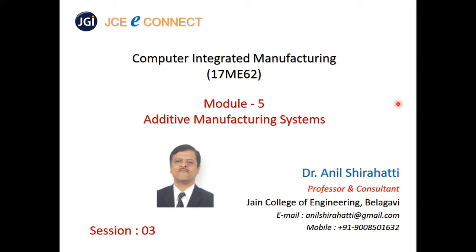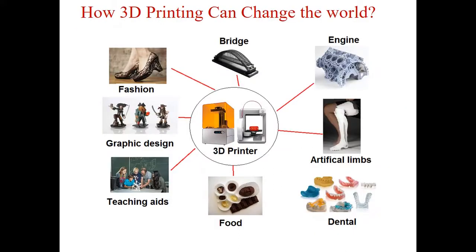So today we'll start with session 3 of additive manufacturing system. In today's class we will be covering the different applications and case studies of additive manufacturing. Additive manufacturing or 3D printing can be used in making prototypes and artificial limbs. Currently, artificial limbs are made in standard sizes, but every person has different dimensions. Here I can scan that person's leg and make it as per his height and weight. Similarly, it can be used to build prototype bridges.